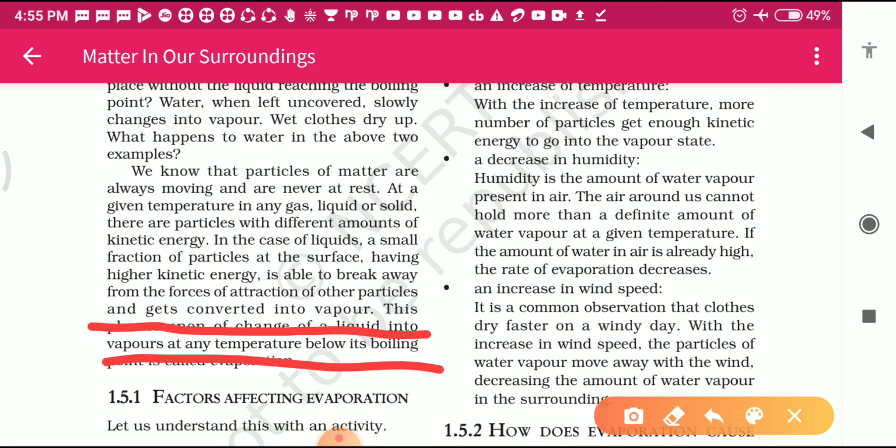Then students, this is all about evaporation. I hope you understand it very nicely. If you have any kind of problem, then you will